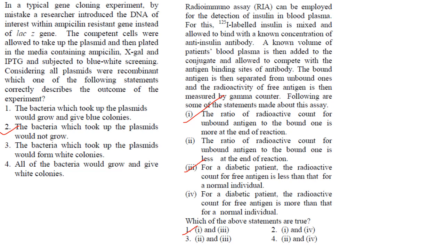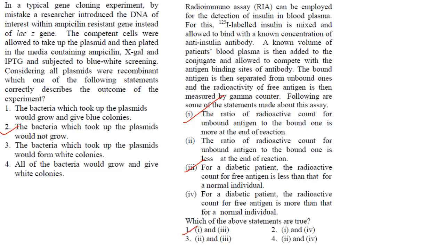The unlabeled antigen competes with the labeled antigen for binding to antibody. The unlabeled antigen, that is insulin from the normal person, will compete with the labeled insulin for binding to the antibody. Now the amount of insulin is more in the normal patient. So the unlabeled insulin will displace the labeled insulin from the antibody and it will bind over there.